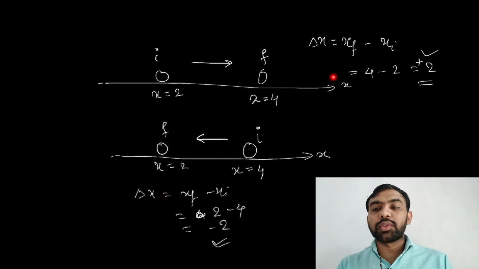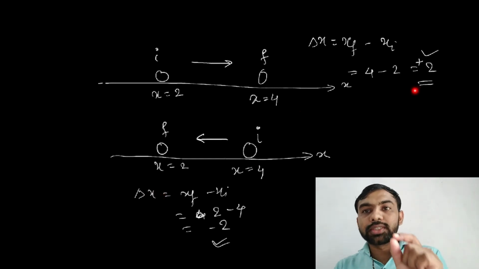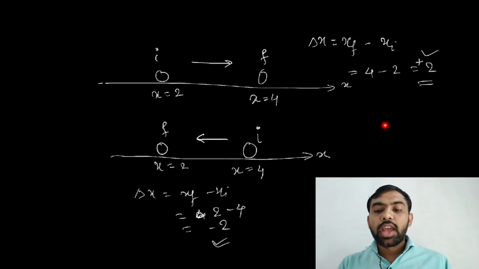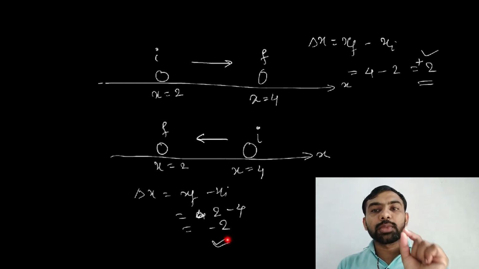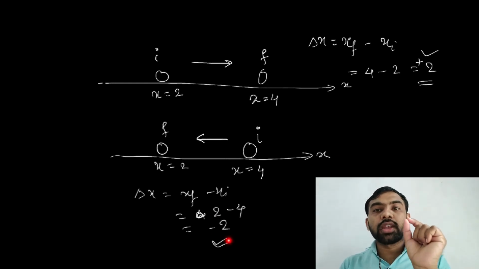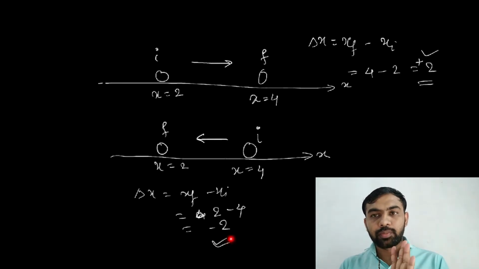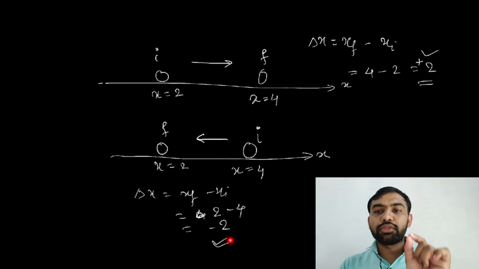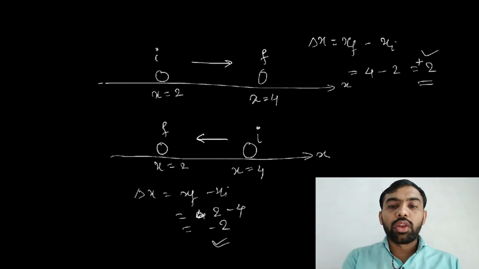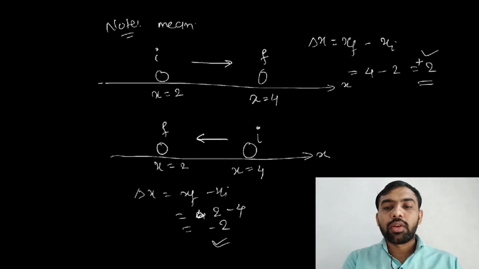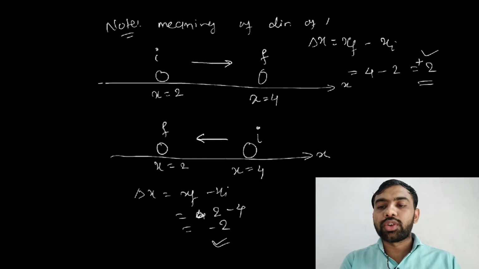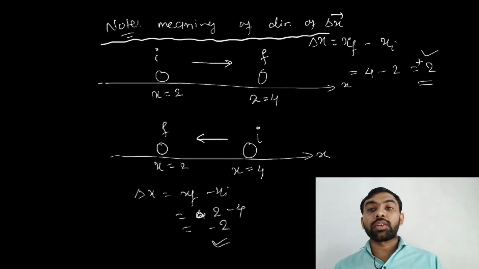If delta x is positive, it means the object is moving towards the positive x direction, and if delta x is negative, it means the object is moving towards the negative x direction. That is the meaning of the direction of delta x. All of you must note this very important thing.